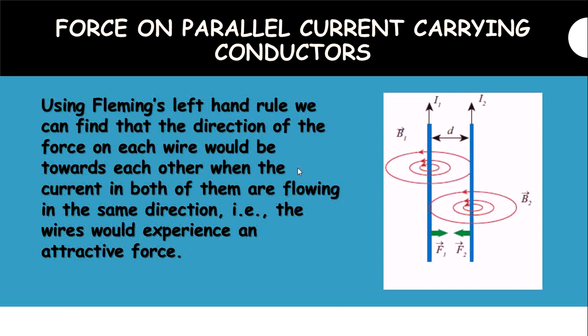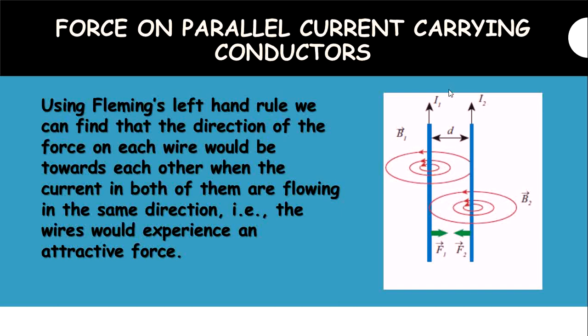When the current in both of them is flowing in the same direction, here the currents I1 and I2 flow in the same direction. See here, in the first conductor the current flows upward, and in the second conductor also the current flows upward. So when the current flows in the same direction, both the forces are also towards each other. So here the wire would experience an attractive force.